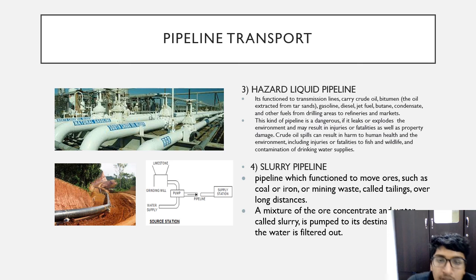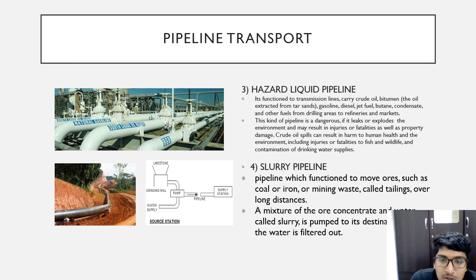Some industries use pipeline systems. The first picture shows a hazardous liquid pipeline. Its function is to carry crude oil, bitumen and some chemicals from industry. This kind of pipeline is not so safe, because if a leakage happens in the system, it can cause harm to human health and the environment surrounding the pipeline system.